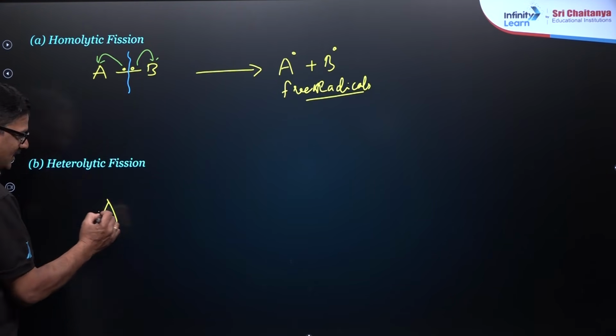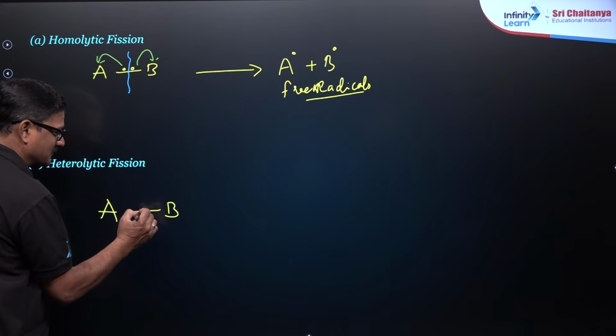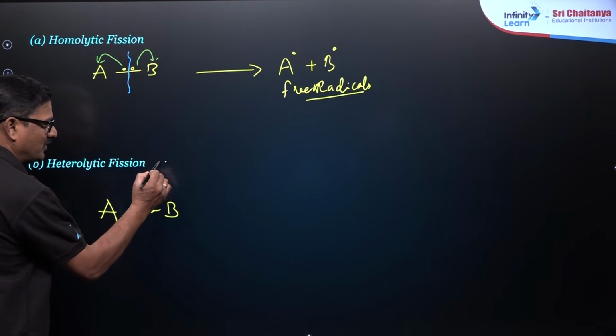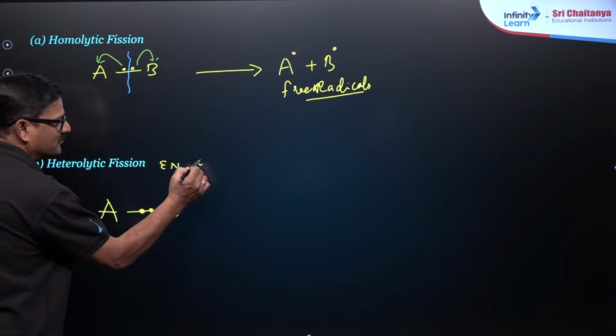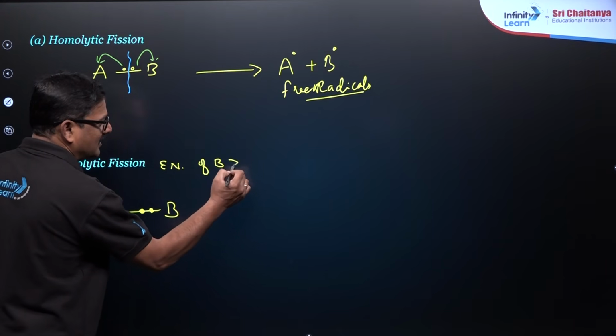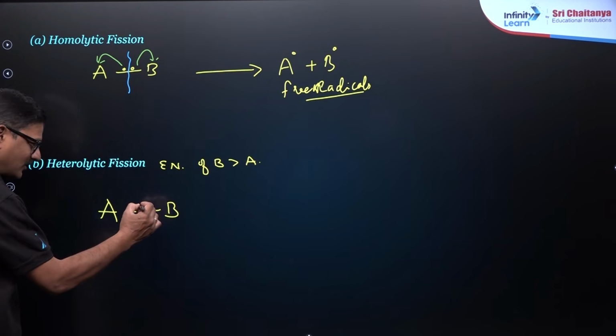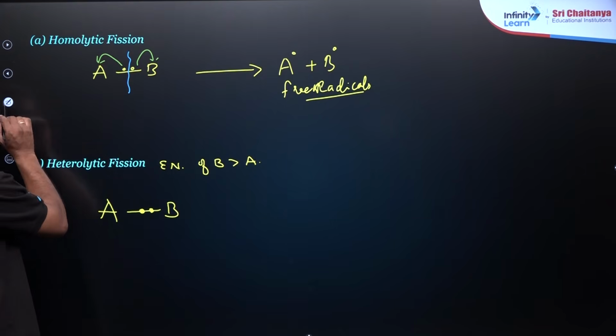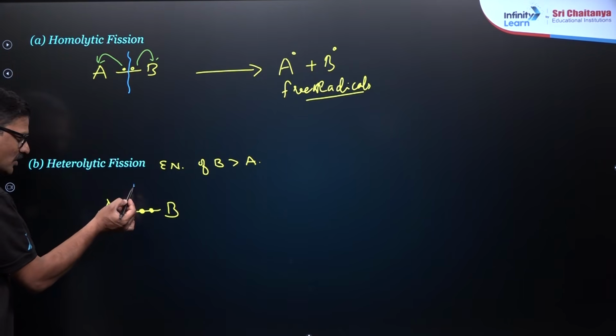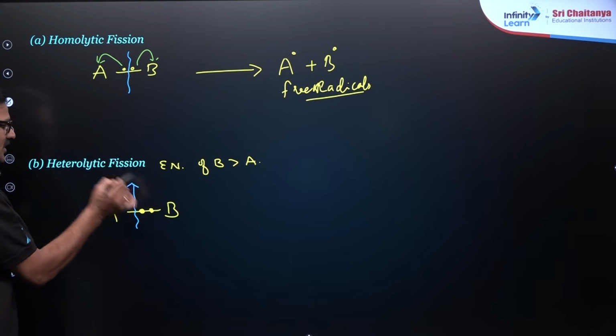Let's say A is an element and B is an element, and assume the electronegativity of B is greater than A. The electron pair tries more to go towards B, so the bond is broken unequally.